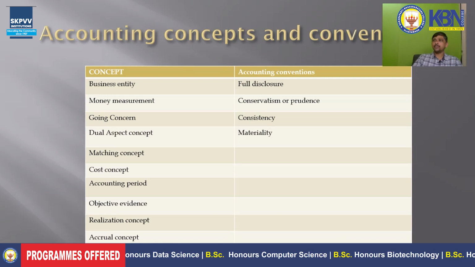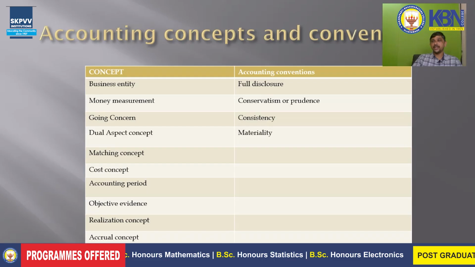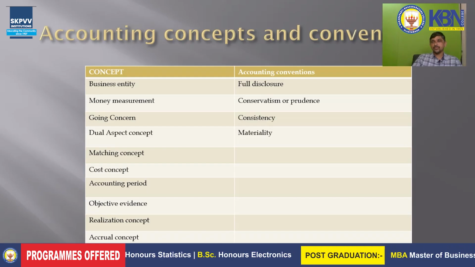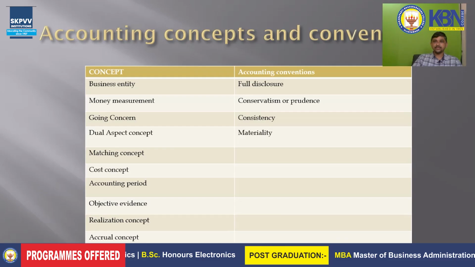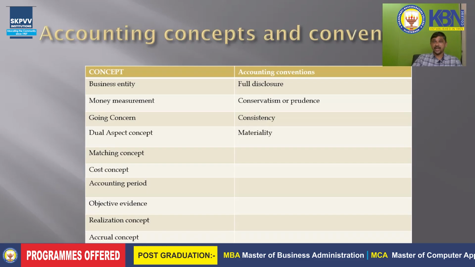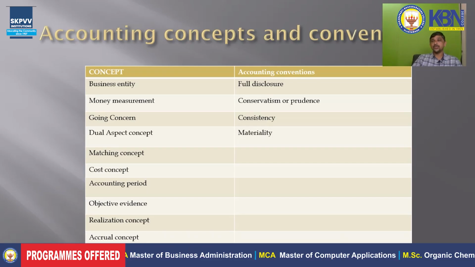For example, treatment of contingent liabilities. A company has purchased a land 1 year back, but a person filed a case that the land belongs to him. The company was cheated by someone. This case is in court. How to treat this land, as an asset or liability? We don't know. We have to wait until the court judgment.